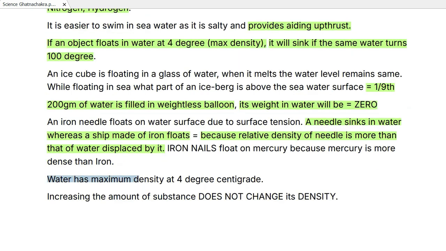Now water has maximum density at 4 degree centigrade, and actually water has minimum volume at 4 degree Celsius. Minimum volume होगा तभी maximum density होगी. Then, increasing the amount of substance does not change its density.